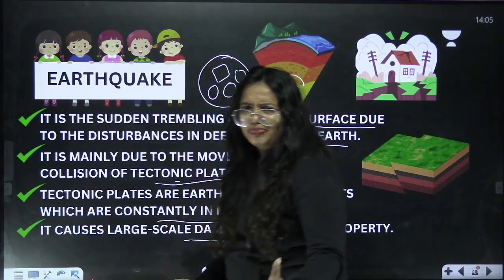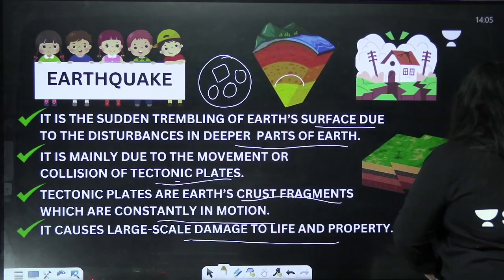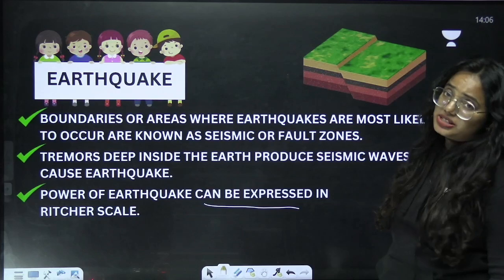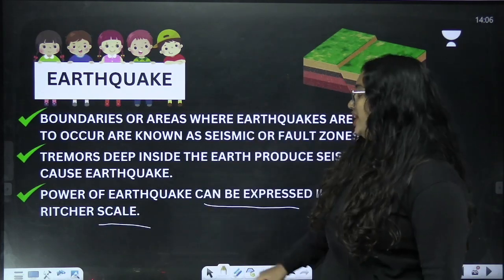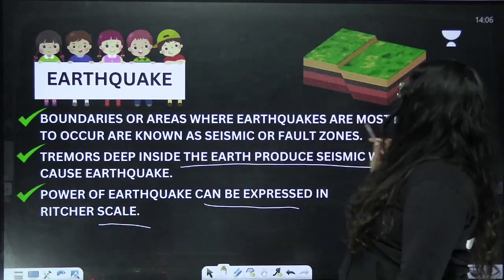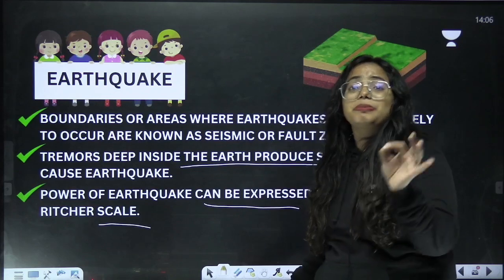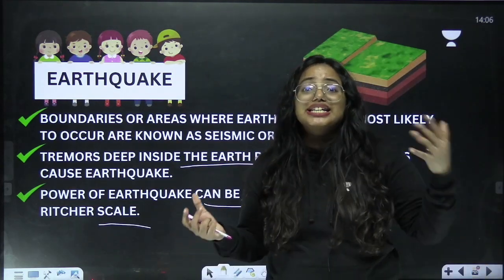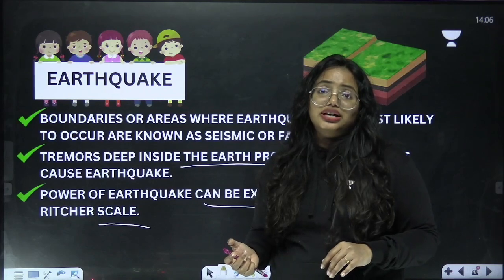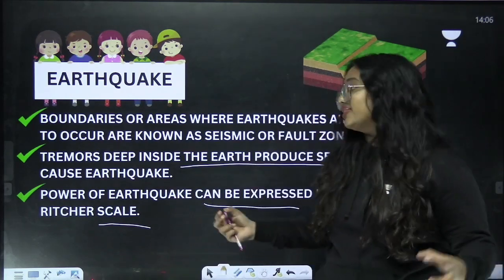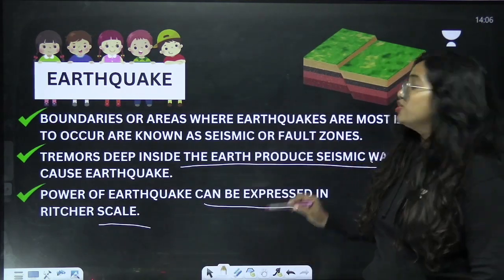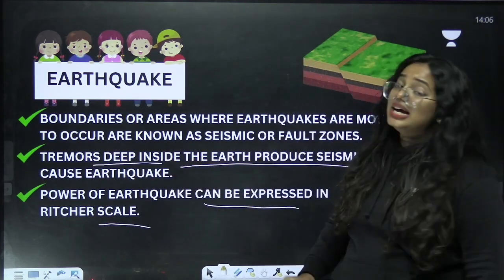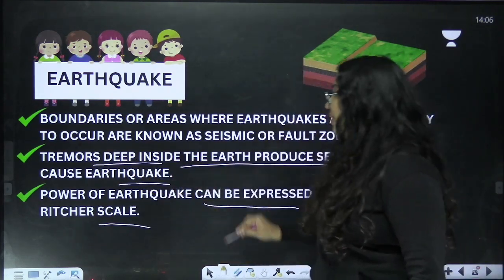And how do we measure it? It's in the magnitude of the Richter scale. So the power of earthquakes can be expressed on the Richter scale. Tremors deep inside the earth produce seismic waves. I told you, there are some disturbances right inside the deeper parts of Earth. These disturbances are nothing but seismic waves. Seismic waves produced by the tremors can cause earthquakes.